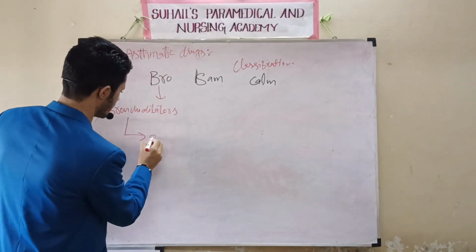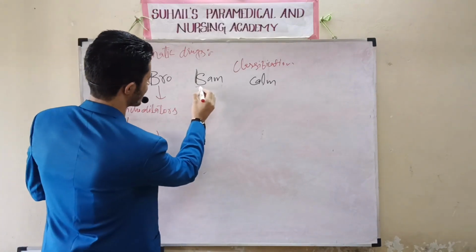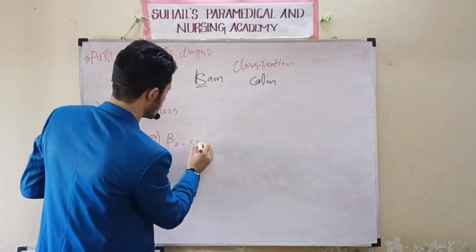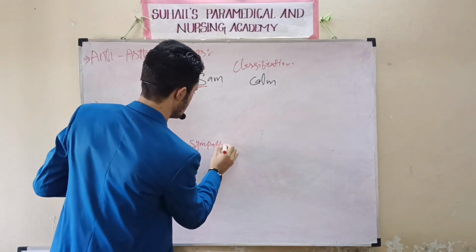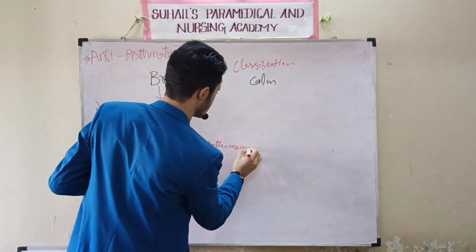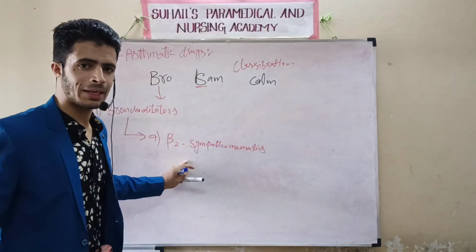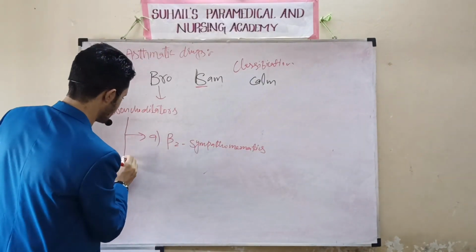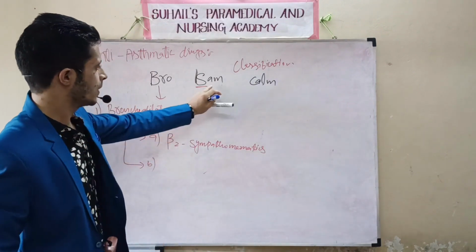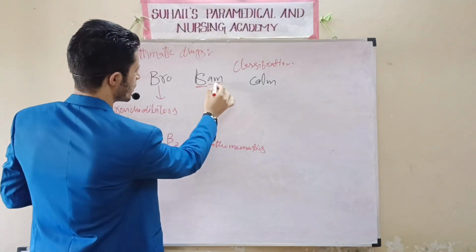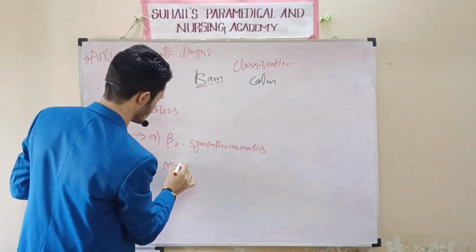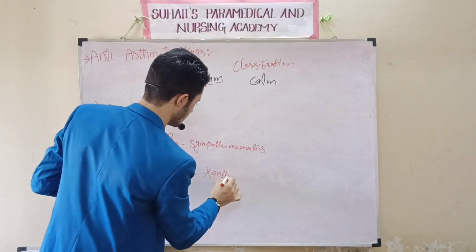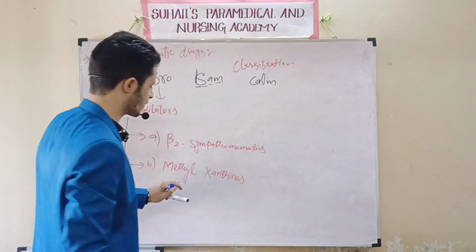First will be S. S means beta 2 sympathomimetics. Beta 2 sympathomimetics comes under bronchodilators. Another classification will be M. M means methylxanthines.